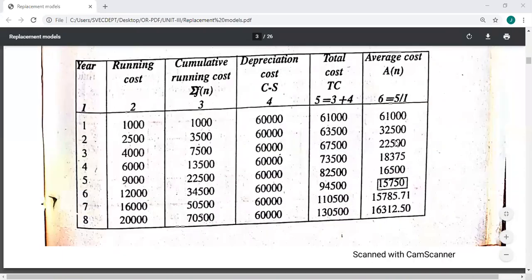If you observe the values in the last column, this is the annual maintenance cost. It is decreasing: first year is 61, then decreasing again and again. From the 7th year it is increasing. So we have to identify the smallest value, and the corresponding year is the best year to replace this machine.